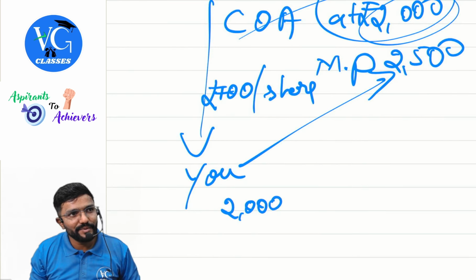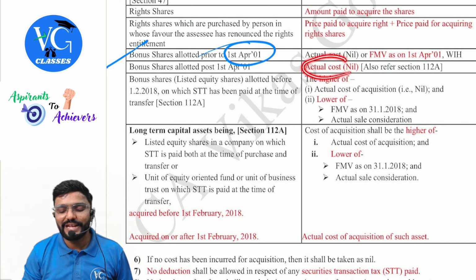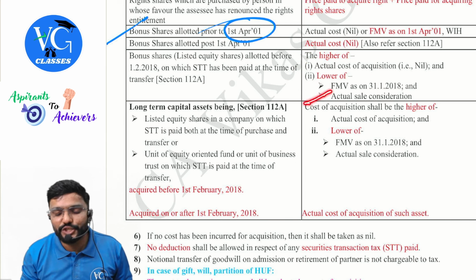Okay. Sir, what if bonus shares are allotted on or after 1st April 2001? Then take only actual cost, which is nil. Then, if it is the listed shares on which bonus shares are given before 1st February 2018, on which STT is paid, then what is the cost of acquisition of these bonus shares, sir?